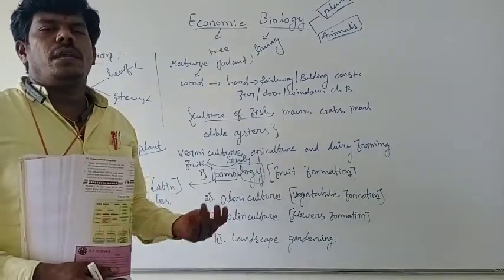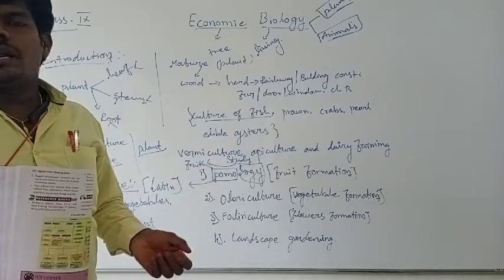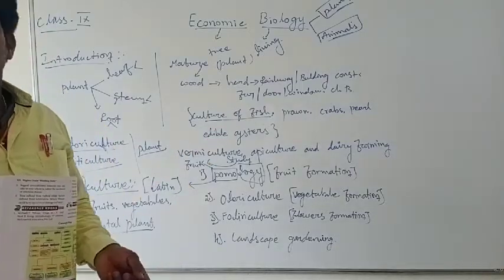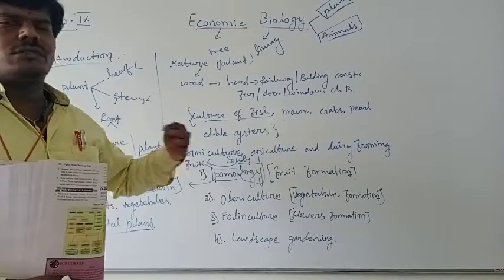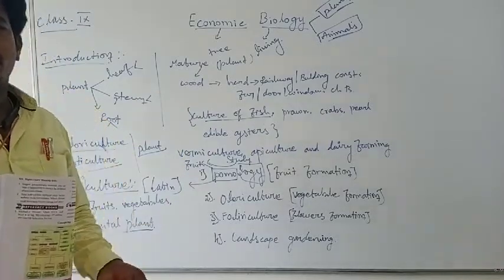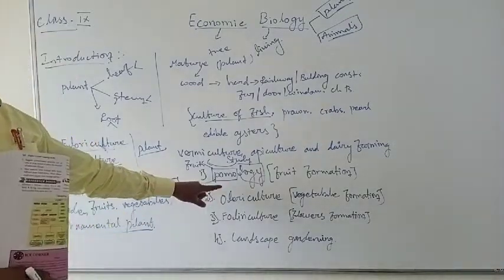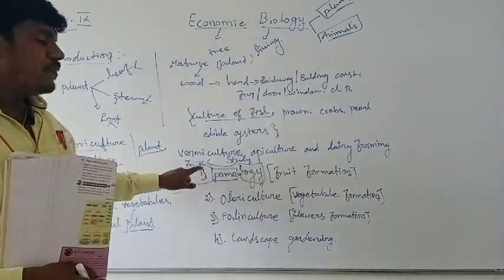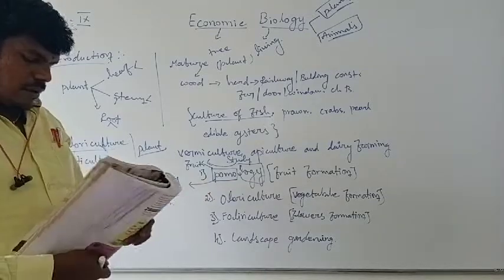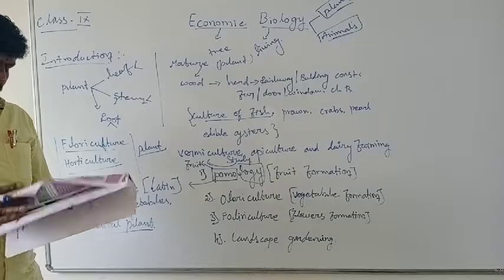But there are many hybrid plants that start fruit formation within 1, 2 or 3 years. Like that, we want to utilize the available technologies or find any new methods. That is why it is described as the study about fruits. Okay, that's pomology. And then floriculture or vegetable farming.